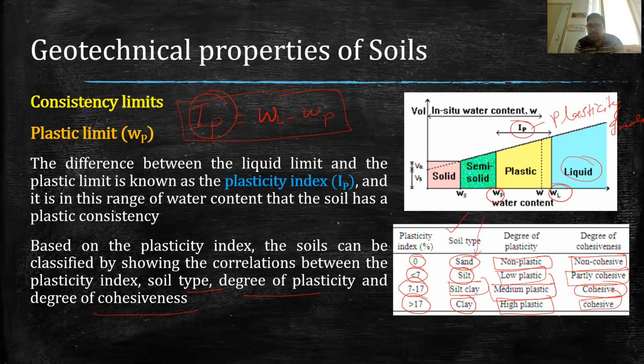Now, this liquid limit, plastic limit, and shrinkage limit, generally we find out this moisture content with the help of experiment. That is not in the scope of our course, so we are not discussing that experiment. But generally these values are determined with laboratory experiments.